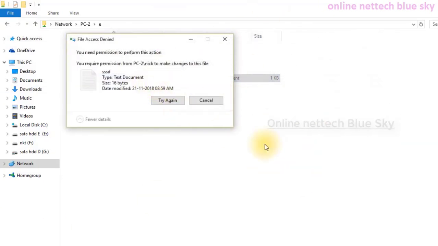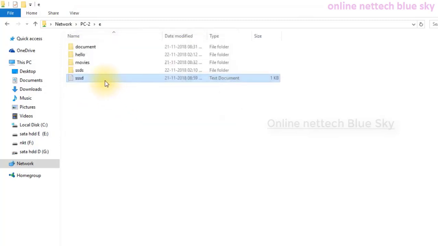You can see I'm trying to delete but it does not succeed, because it does not give me permission, and I have not set this. So how can this permission be managed?